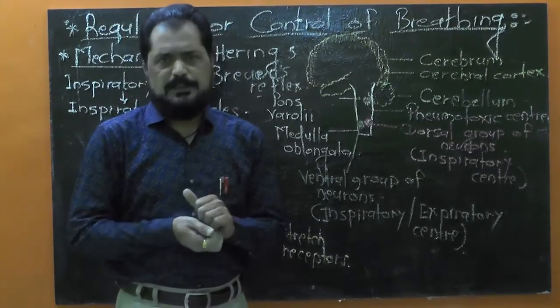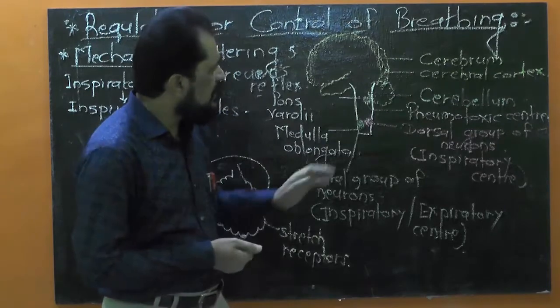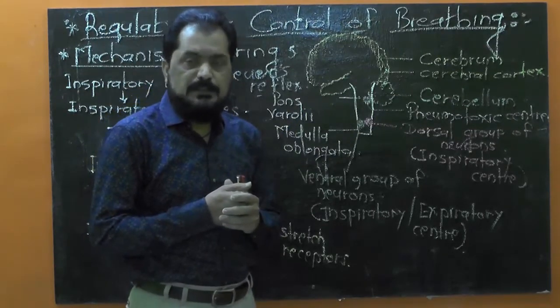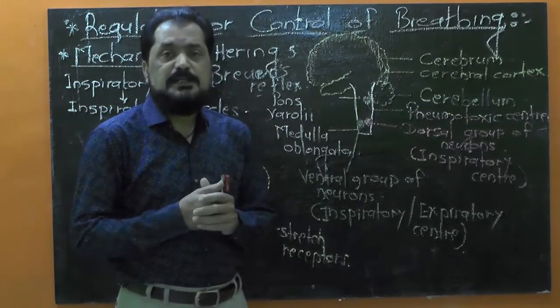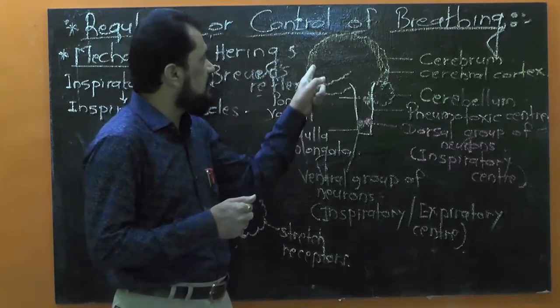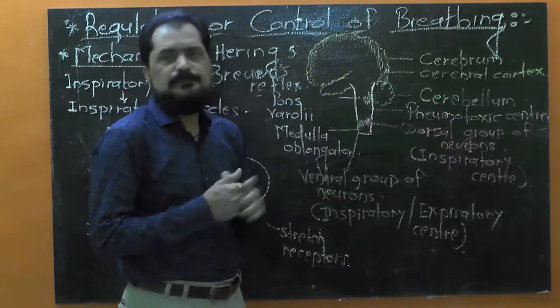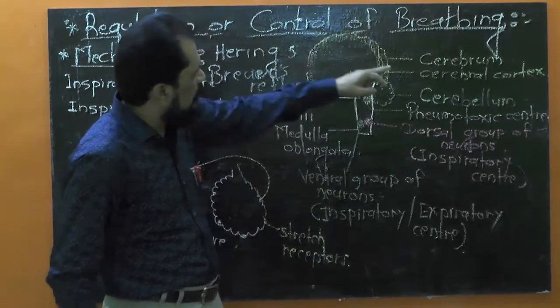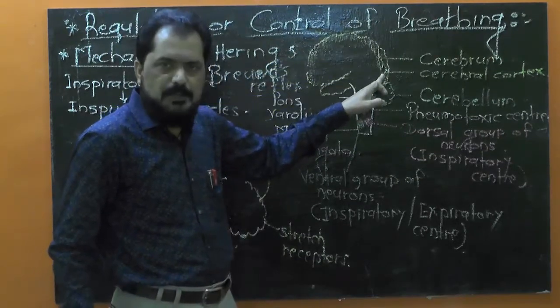In addition to that, let me tell you, these respiratory centers, whatever here we have studied, all these respiratory centers are also connected to other centers present in the cerebral cortex. आत्ताच मी तुम्हाला सांगितलं, the peripheral portion of cerebrum is known as cerebral cortex.